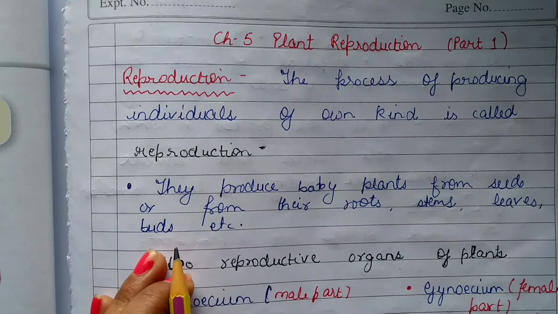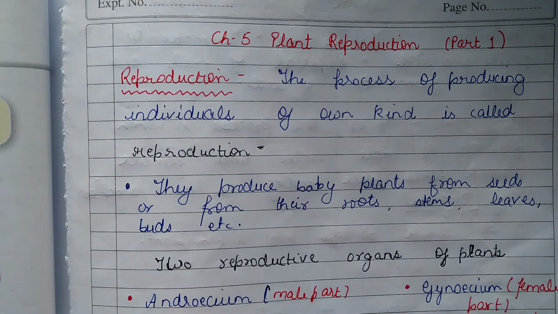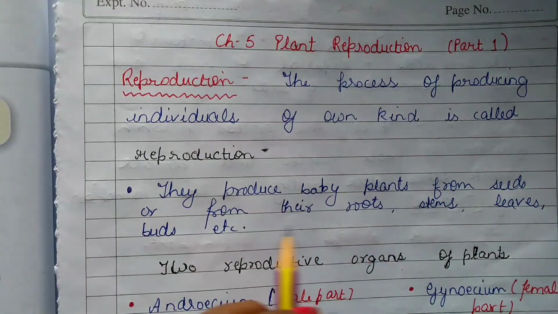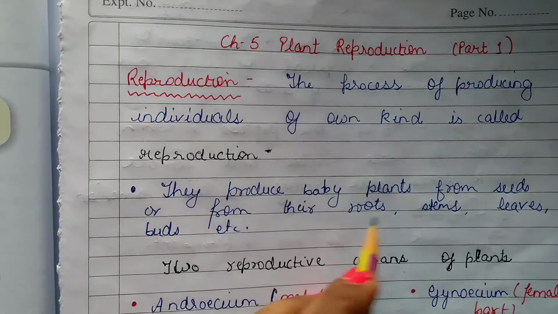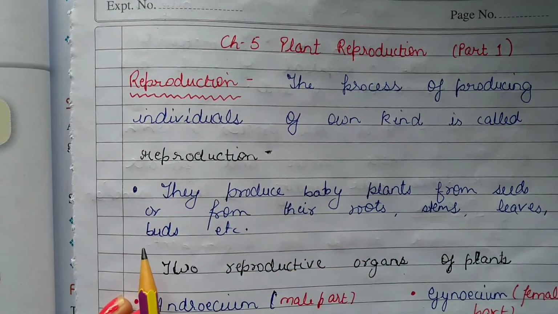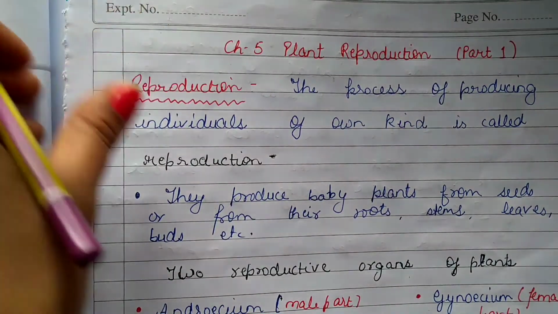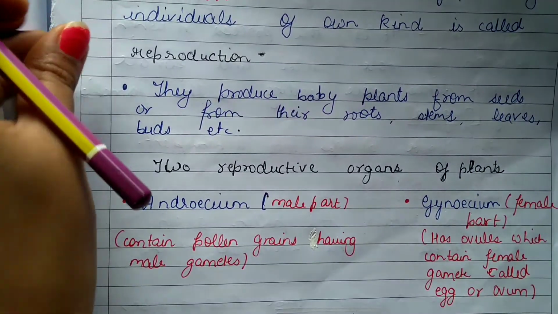We all know that, like animals, plants also reproduce. Basically, they produce baby plants from seeds, or in some plants from their roots, new baby plants come out, or stems, leaves, buds, etc. Now, two main reproductive organs of plants which we have studied in chapter number 4.